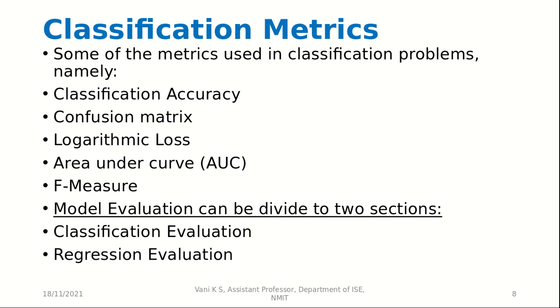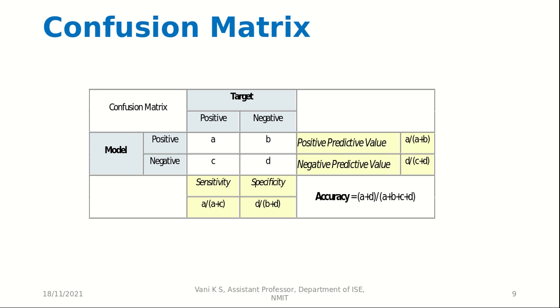Model evaluation. Then we come to model evaluation. It can be divided into 2 sections: classification evaluation and regression evaluation. So confusion matrix, we did a smaller confusion matrix before with false positive and false negative, true positive and true negative.